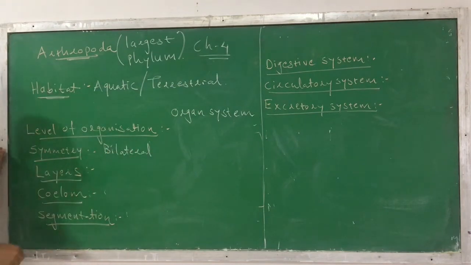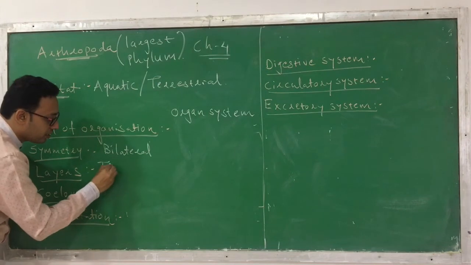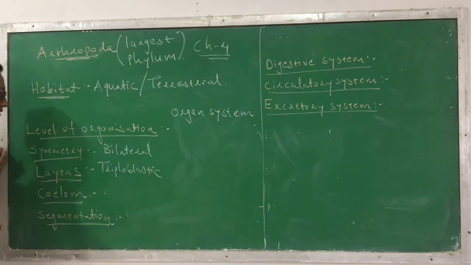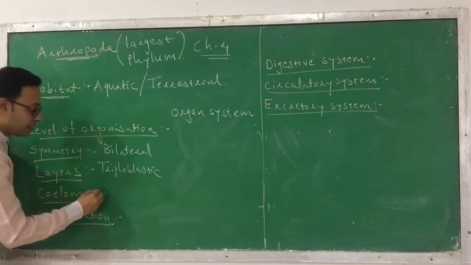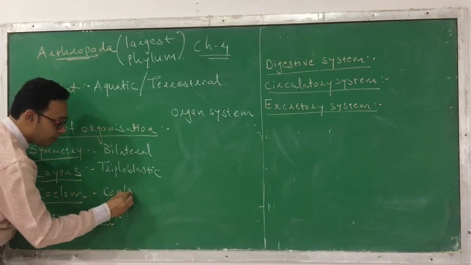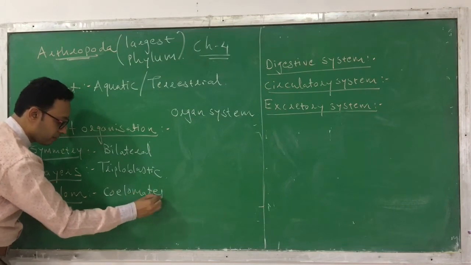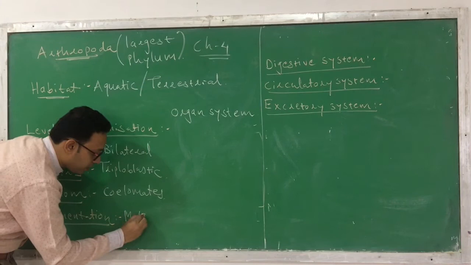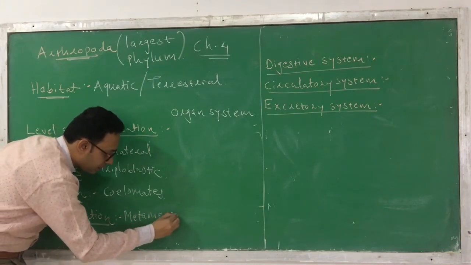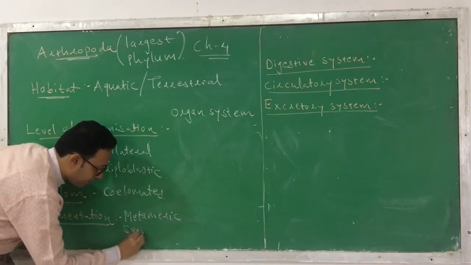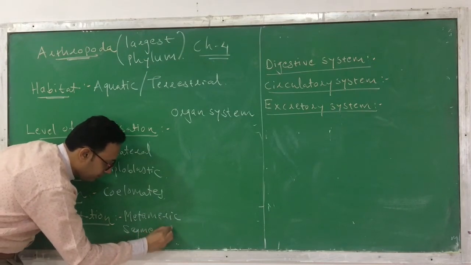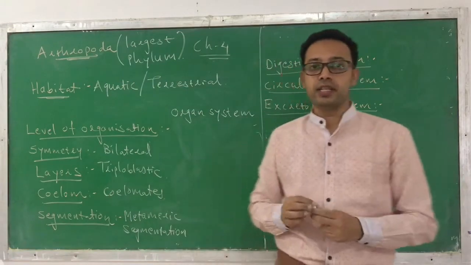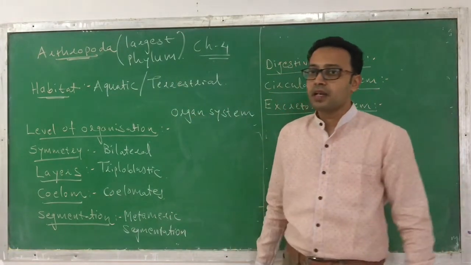Three layers are present, so we call it triploblastic organization. Coelom is present, so we call them coelomates. Segmentation: the body is divided into segments. We call it metameric segmentation. This is observed. So I will repeat the general characteristics and then move ahead. It is very easy to remember.